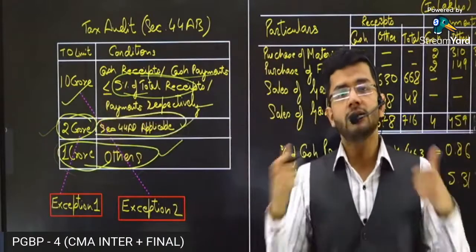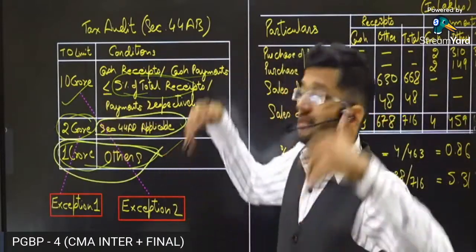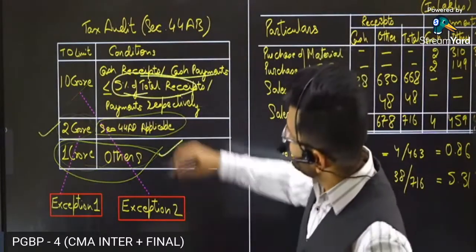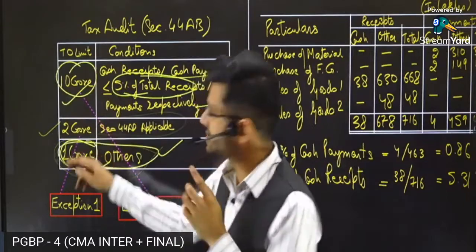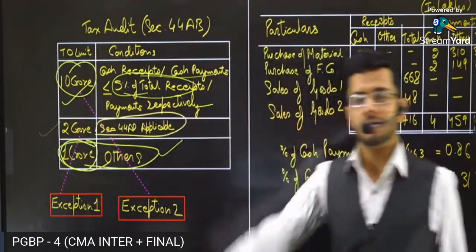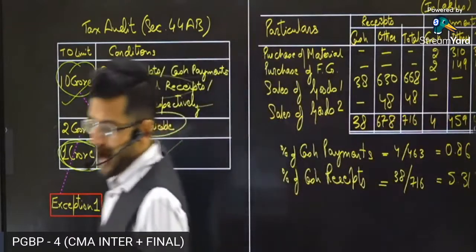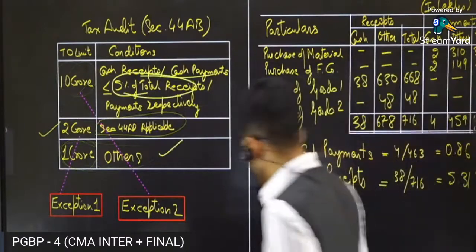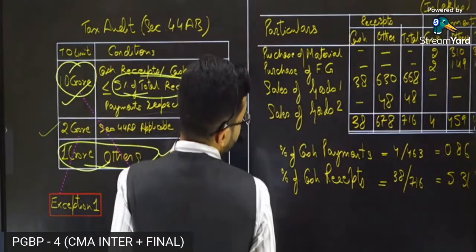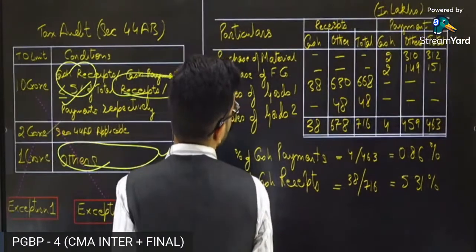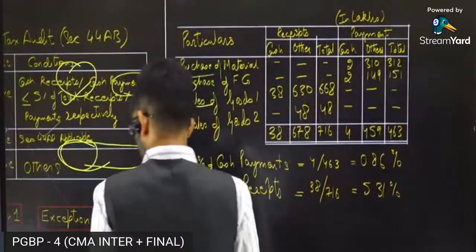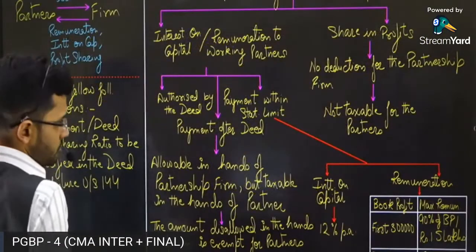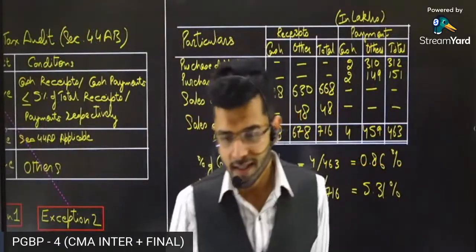Guys, please write in the chat box. My question is, higher the limit, better it is, or lower the limit, better it is from the point of view of the assessee? Higher the turnover limit, better it is, or lower the limit, better it is? Please write higher or lower. Which limit is better from the point of view of the assessee? That is my question to you. Please write in the chat box.